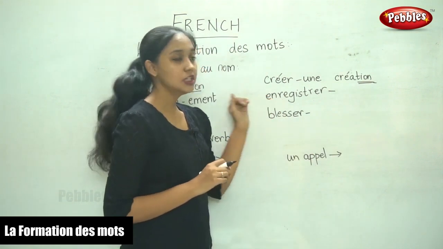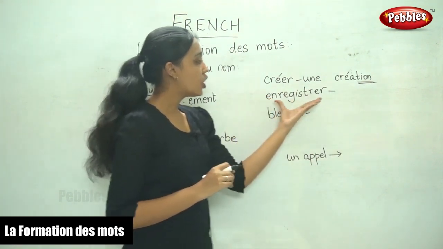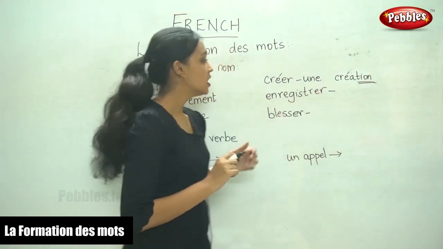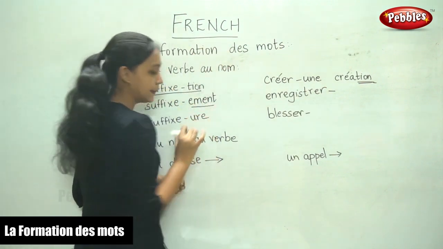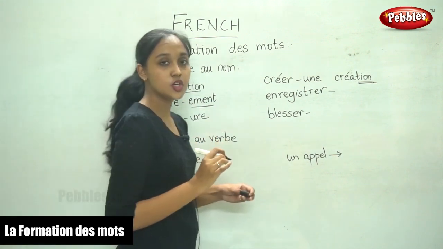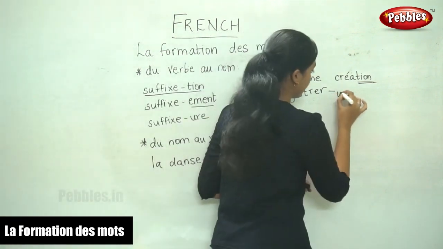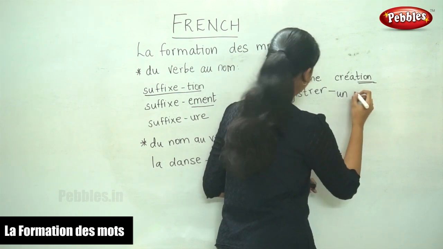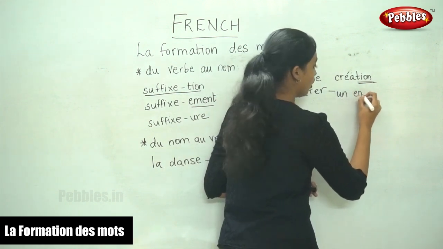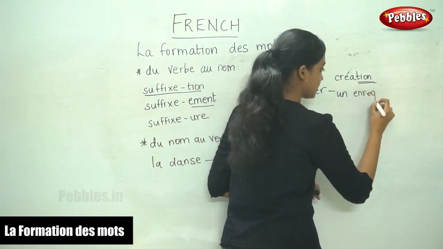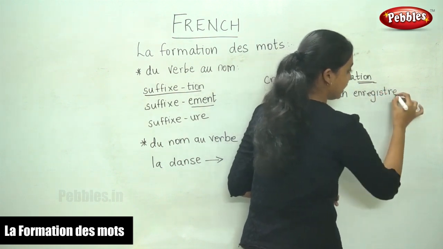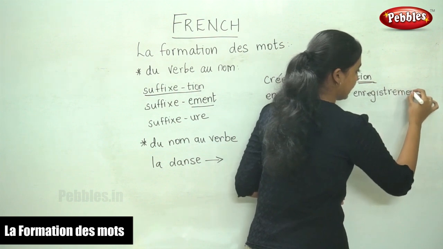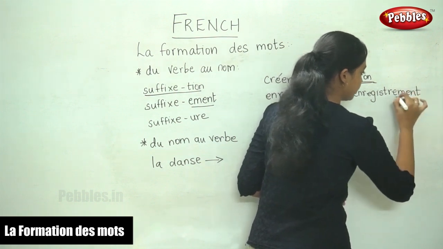Now moving on to the next word, enregistrer. Here we are going to use the ending ement. So it becomes enregistrement.